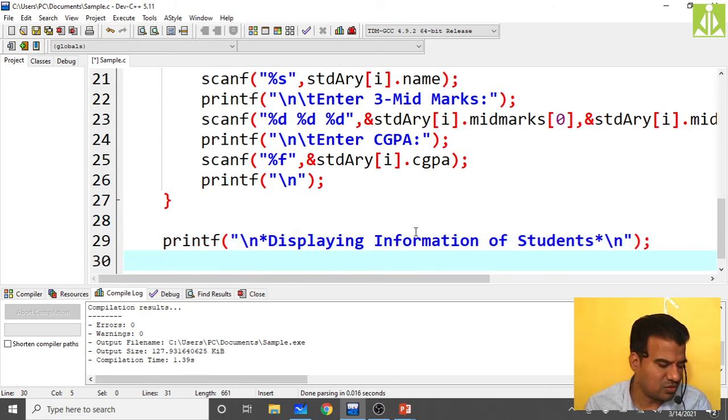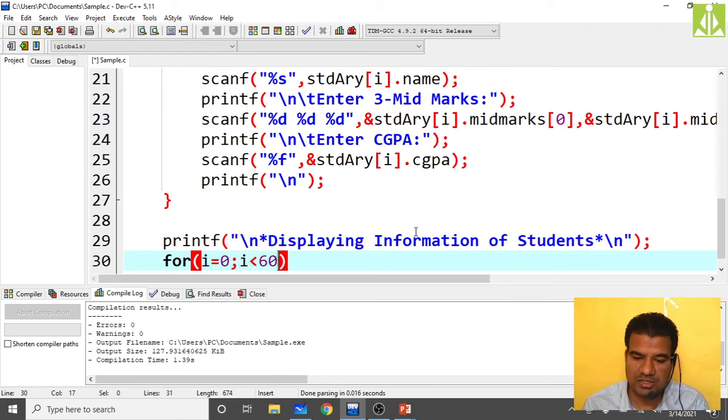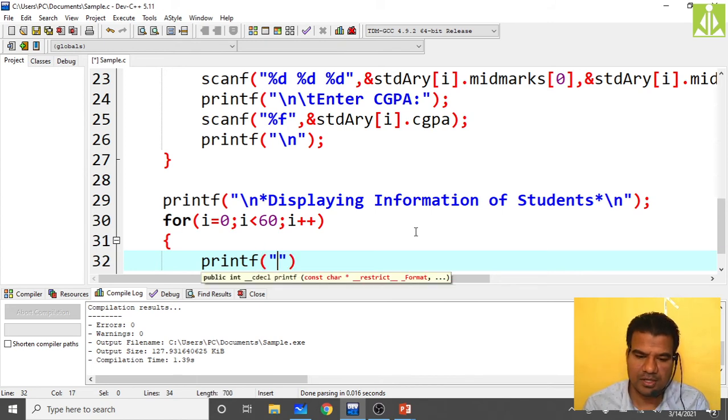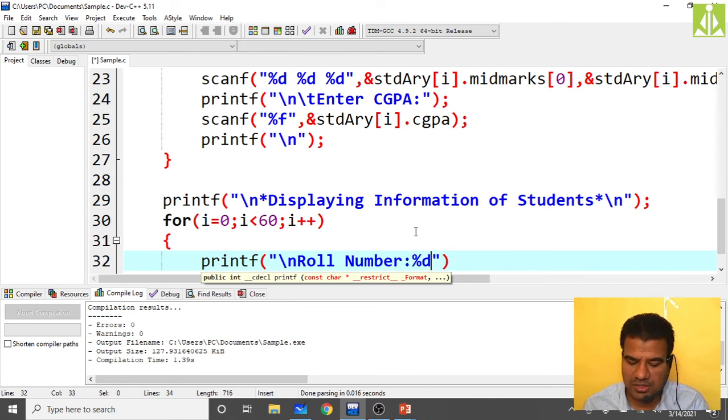So now what do we have to do? Take the loop once again. For i equals 0, again we have to start from the beginning. i must be less than 60, i plus plus. Okay, so now printf, print the roll number, that is backslash n roll number colon percentile d.